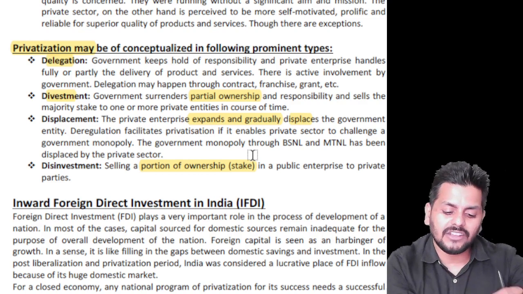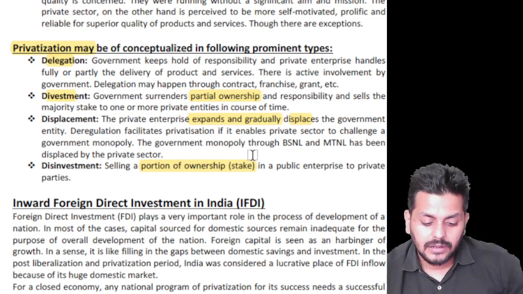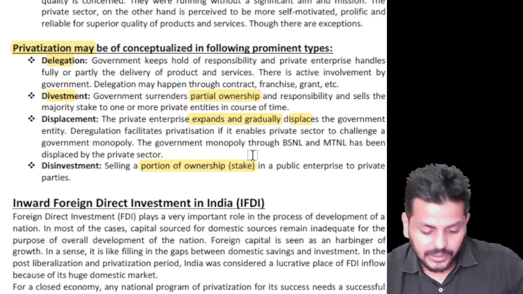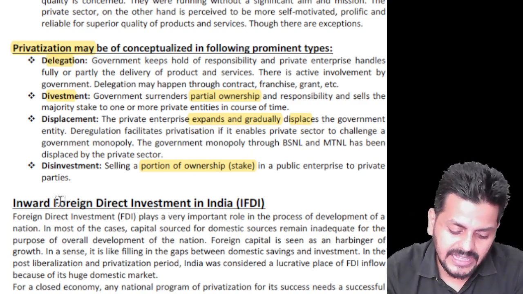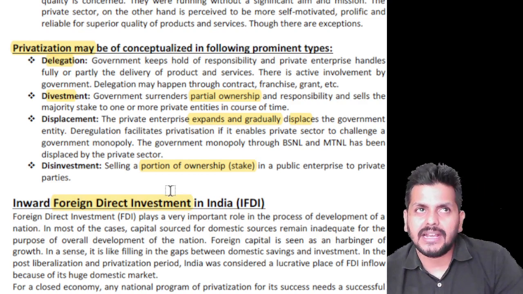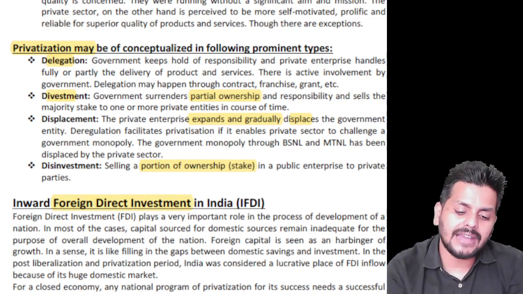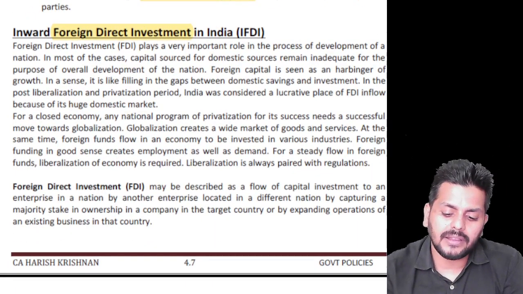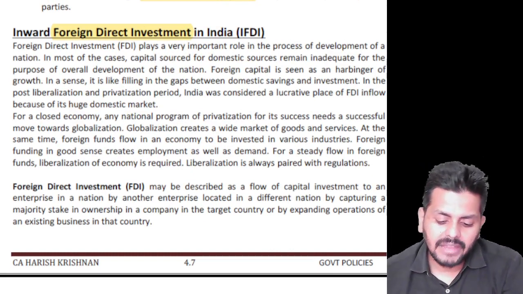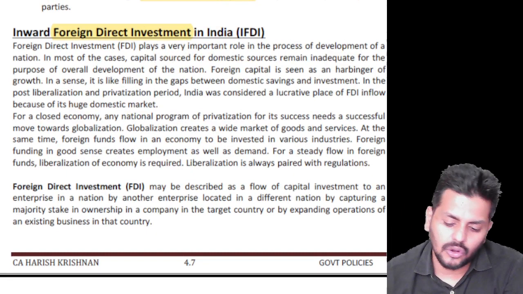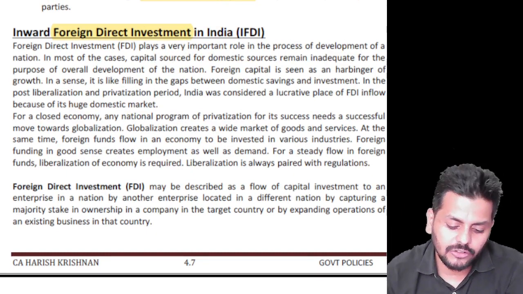Okay, so delegation, disinvestment, divestment and displacement are the four words. And you know these words. FDI: if money comes into India through a foreign entity directly, and that's been opened in a very calibrated manner here. FDI is now allowed in almost all sectors, including insurance and all that.